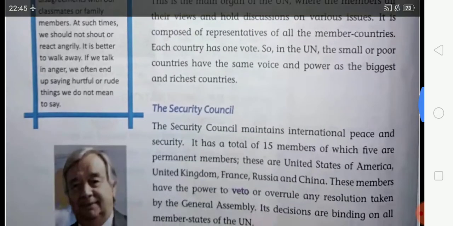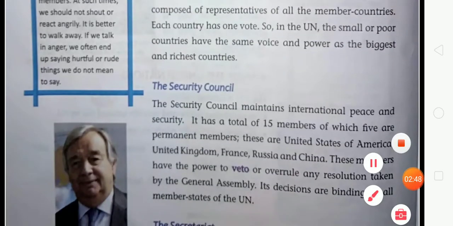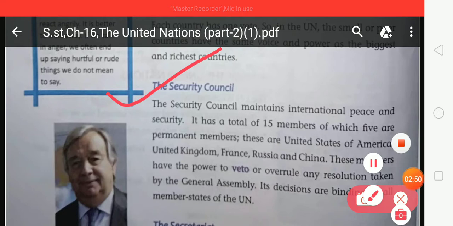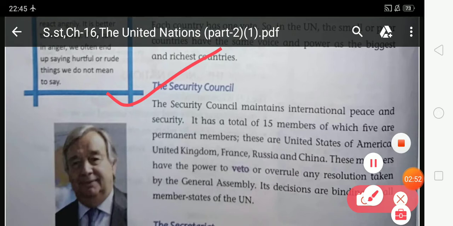Now look at the next, that is the Security Council. The Security Council maintains international peace and security. It has a total of 15 members, of which 5 are permanent members. These are the United States of America, United Kingdom, France, Russia, and China. These members have the power to veto or overrule any resolution. Its decisions are binding on all member states of the UN.